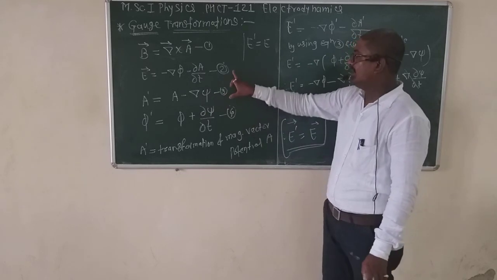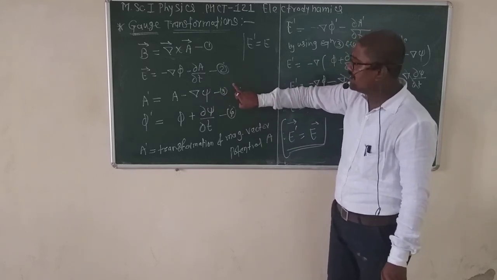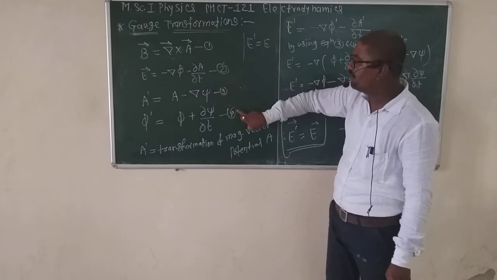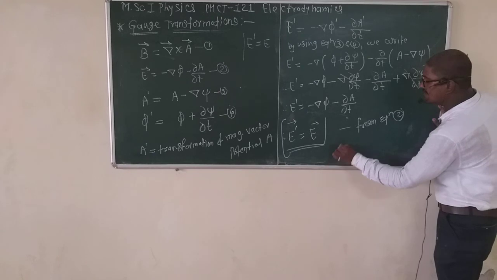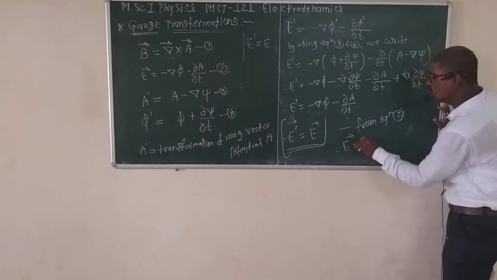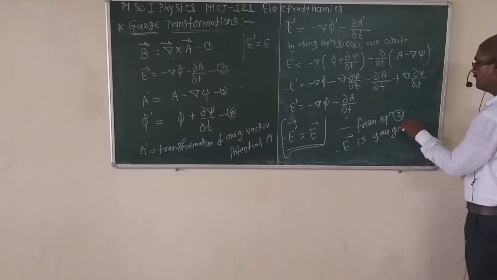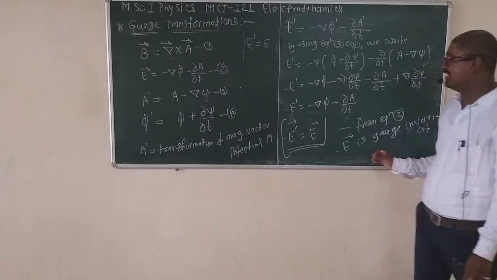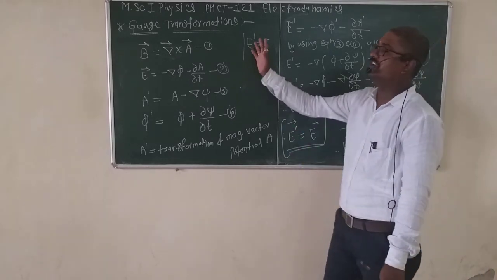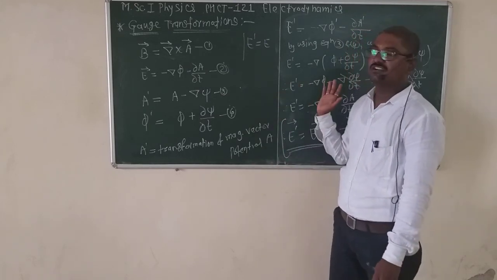That means this E bar is gauge invariant, and such a transformation is known as a gauge transformation.